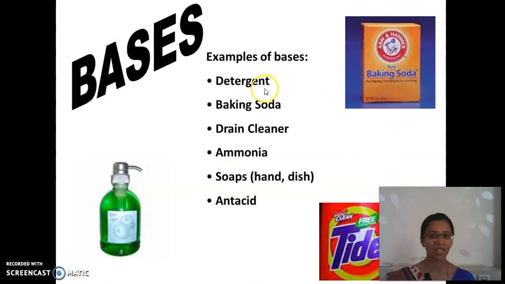These are some of the examples of bases. Look here: detergent, baking soda, dry cleaner, soaps. Are these all soapy in nature, children? Yes or no? Baking soda: if you dissolve it in water, take it in your hand and pour a few drops of water, it is soapy in nature. Like the same, surf, soap, cleaner, hand wash, sanitizers, everything are bases.